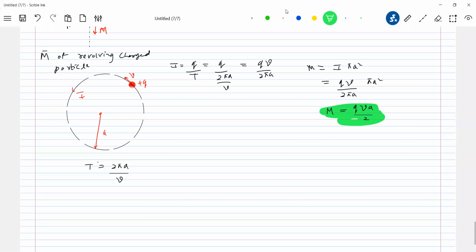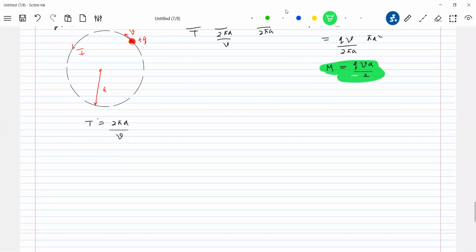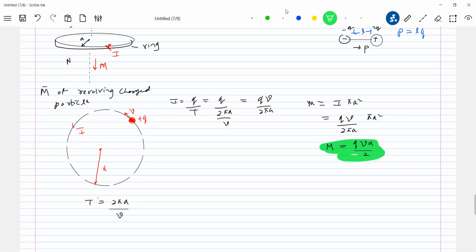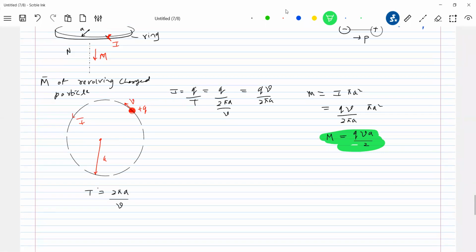Magnetic dipole moment, what is the advantage of this? To study the behavior of magnetic materials. That's one thing. Next, the application: a current carrying loop will experience a torque or a force, which we are going to use in the construction of several analog meters. That's the background. And now, instead of revolving, if it's a negative charged particle, it just shows the current in the opposite direction. That's all. And now, instead of this, let me rotate a charged rod.